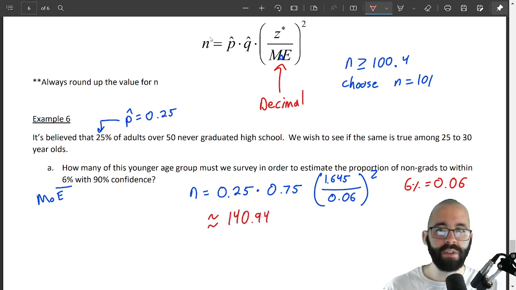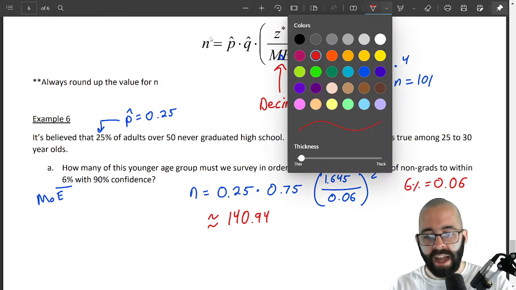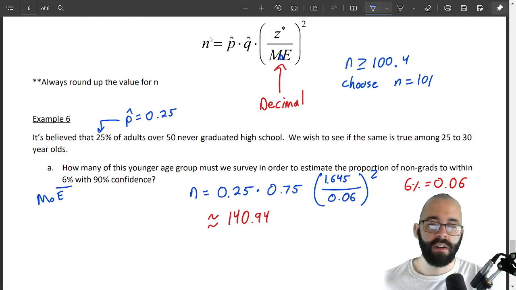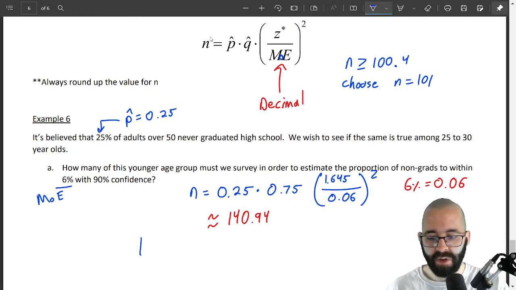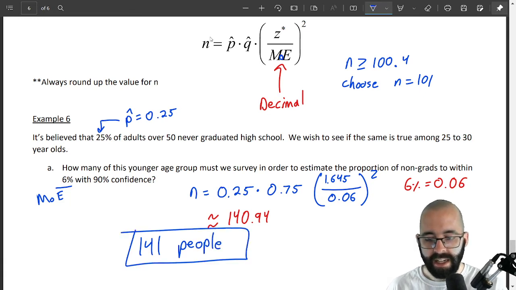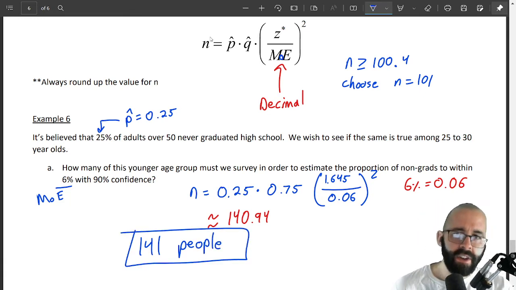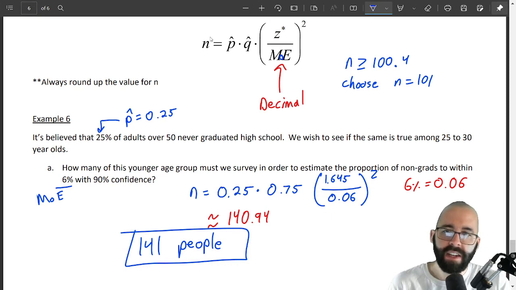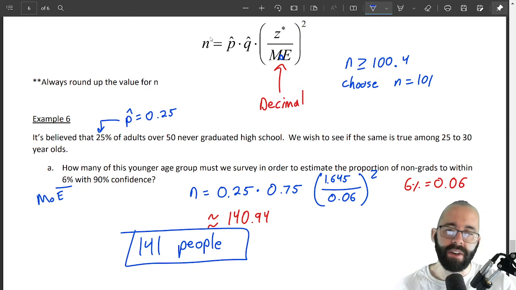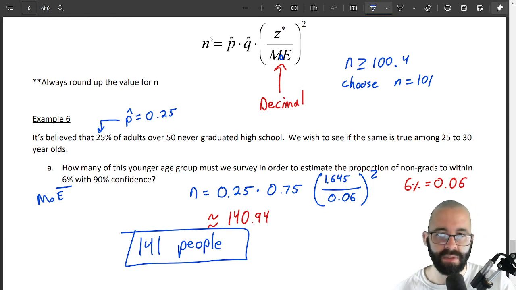We always round up. So if we want to have a 6% margin of error, we're going to have to ask 141 people. And again, this is another approximation. We haven't even asked the survey yet. We don't technically know p hat. We don't have a result of this survey. We're estimating p hat with our assumption. And that's done very frequently, and that's what we're going to do in some of these problems.